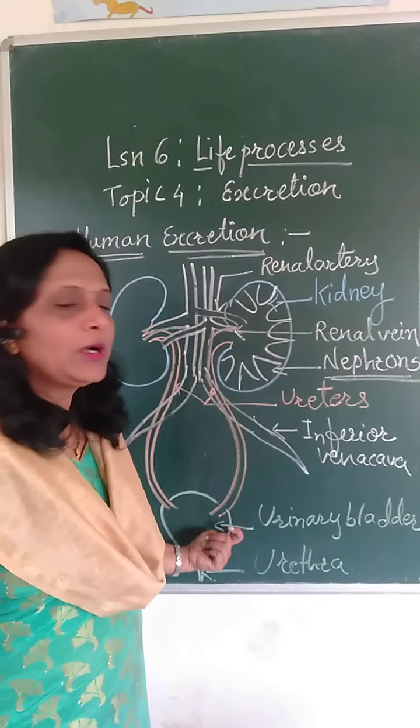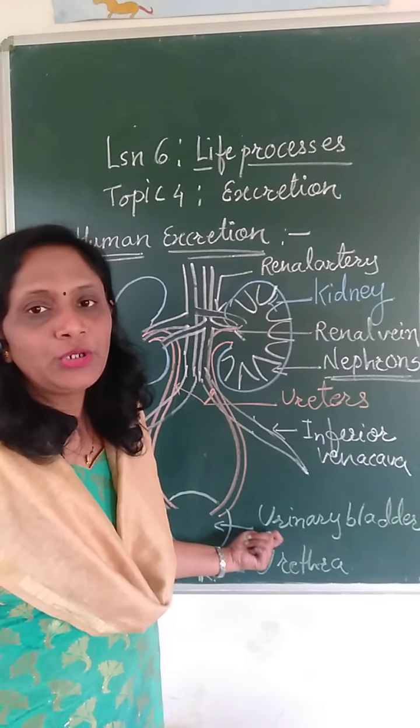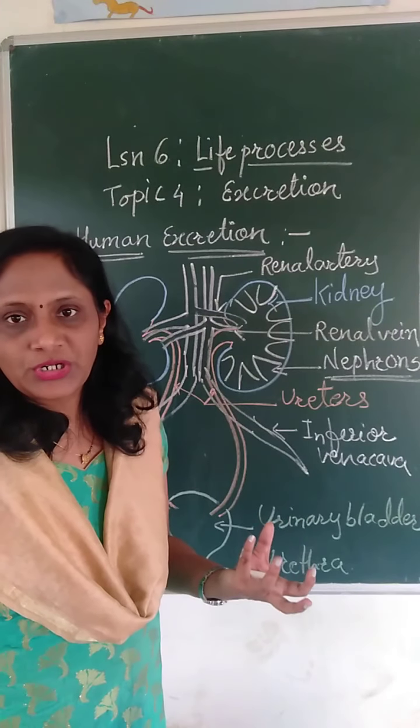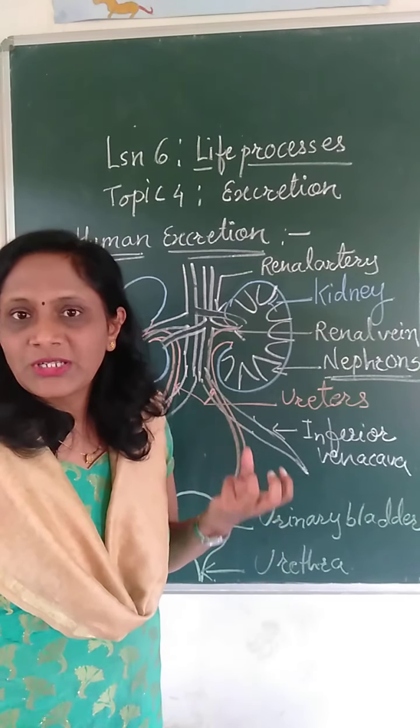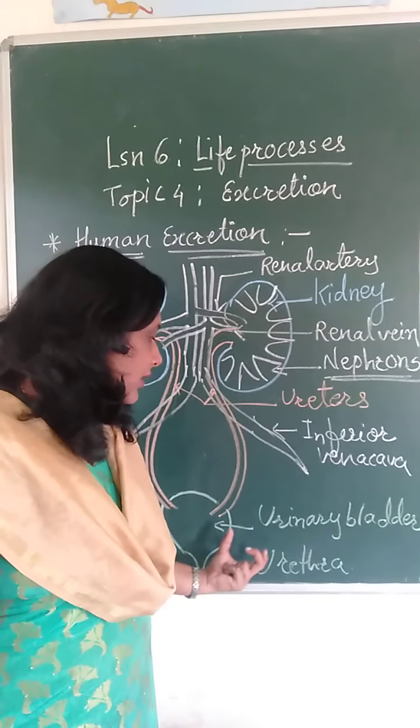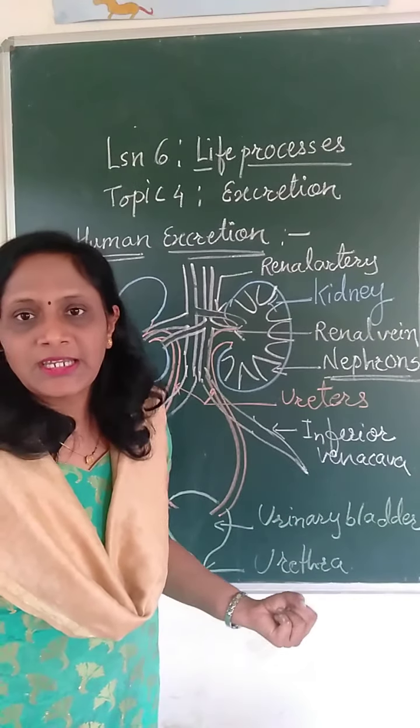Then we will see the urinary bladder. The urinary bladder is a small pouch-like structure, a muscular organ, and this muscular organ is very elastic in nature.